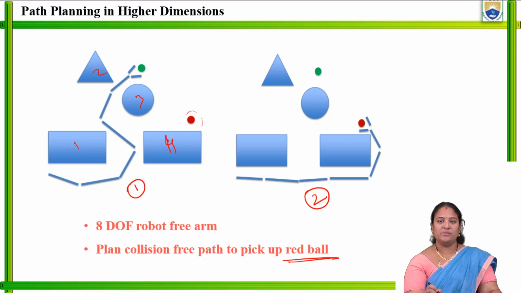Whereas in figure 2, if you see, since we need to catch the red ball, the robot is directly moving in the shortest possible distance, right? Our main motive is to catch the red ball, not the green ball, right? So directly the robot is moving from the initial position 1 and directly it is going and catching the red ball, where it is searching for the possible shortest distance.